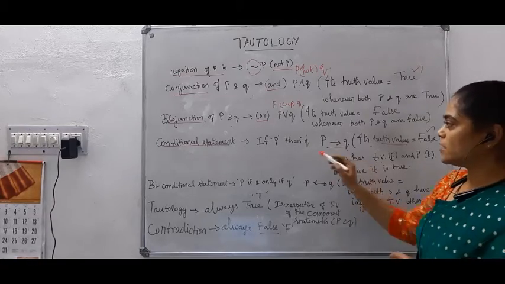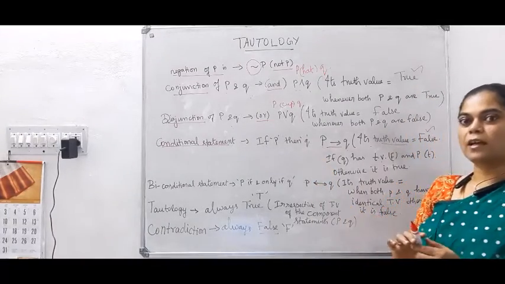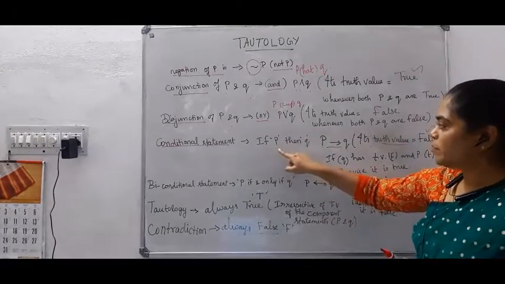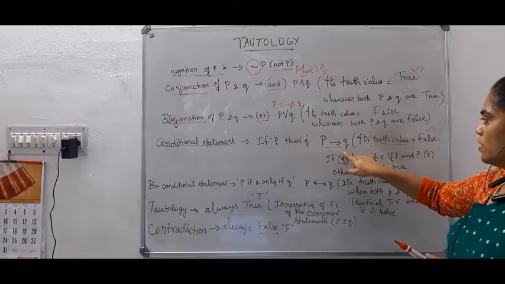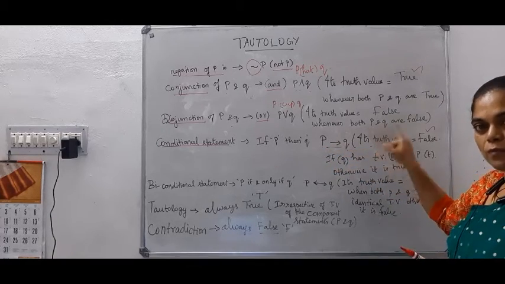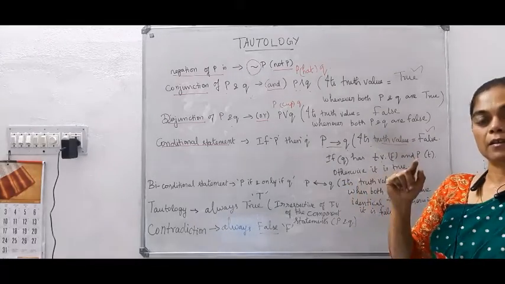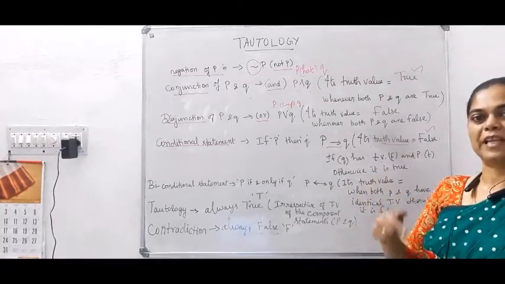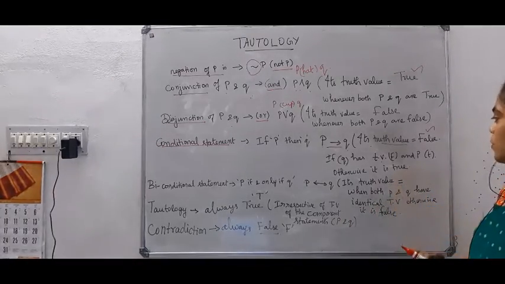So, what is the conditional statement? If P, then Q. It is quite a bit confusing. How does it represent P to Q? Its truth value is false only if P's truth value is true and Q's truth value is false. Otherwise, it is always true.